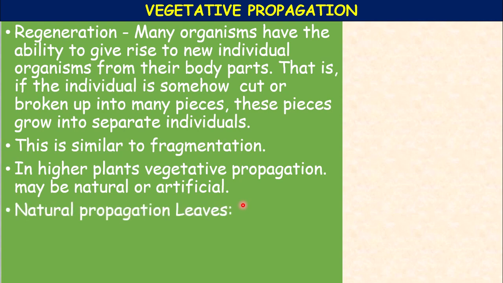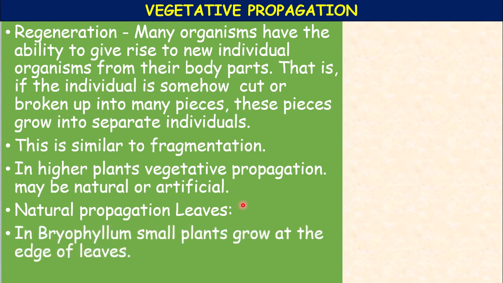In higher plants, vegetative propagation may be of two types, natural or artificial. The natural type is vegetative propagation by leaves, the first method, as in bryophyllum. Vegetative propagation is an asexual method of reproduction in plants where vegetative parts, that is root, stem or leaf, give rise to new plants.